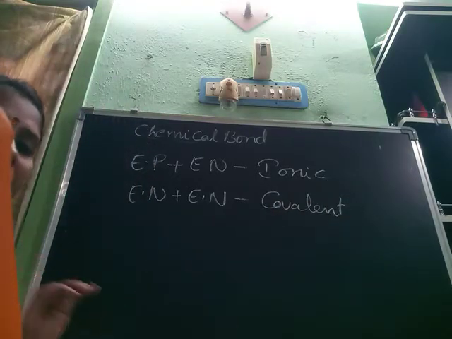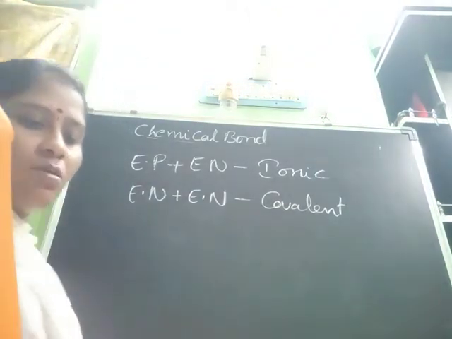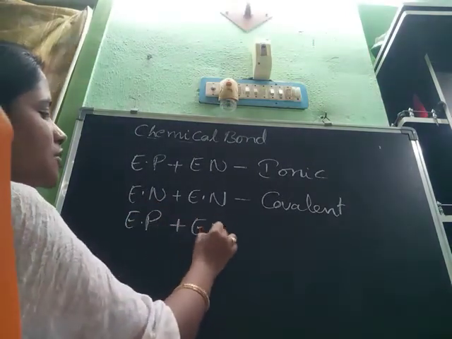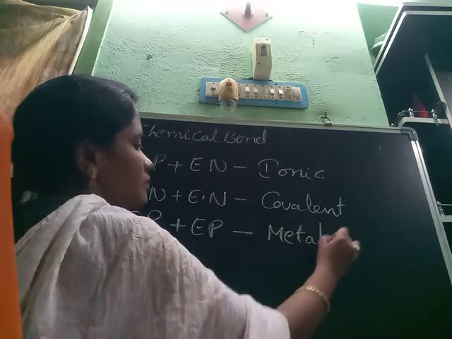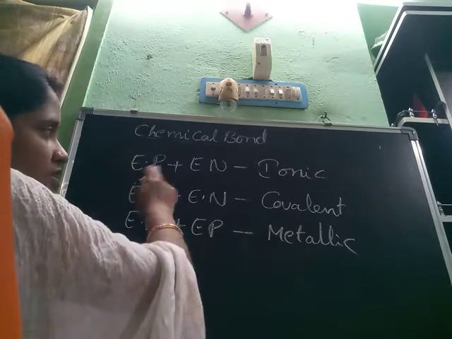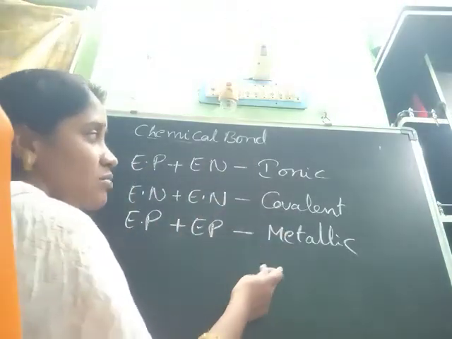Between electropositive and electropositive elements, a metallic bond is present. Positive and negative: ionic bond; negative and negative: covalent bond; positive and positive: metallic bond.